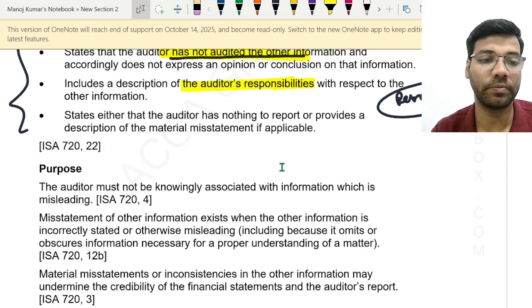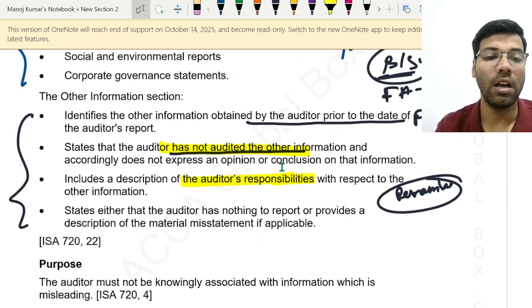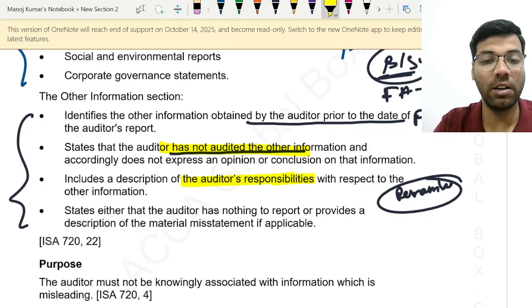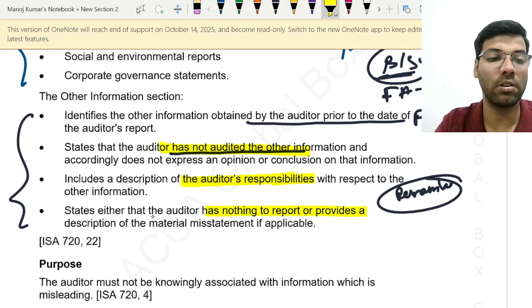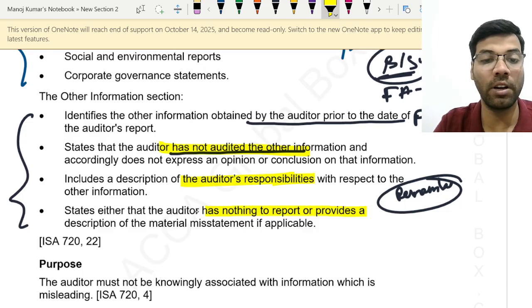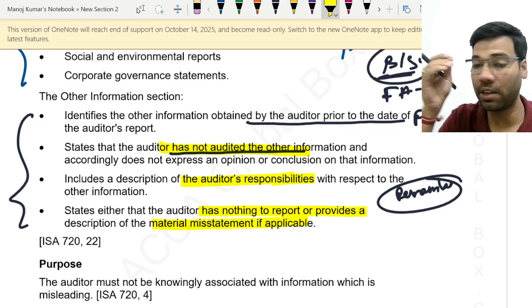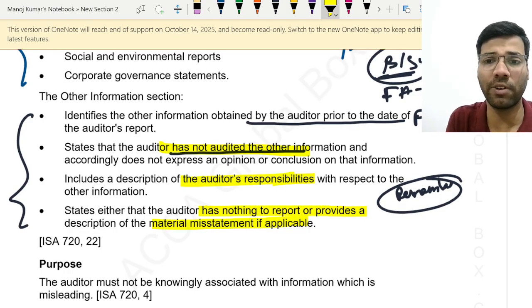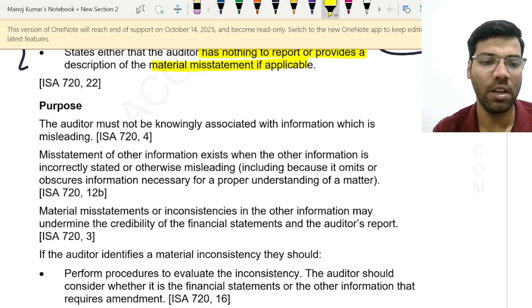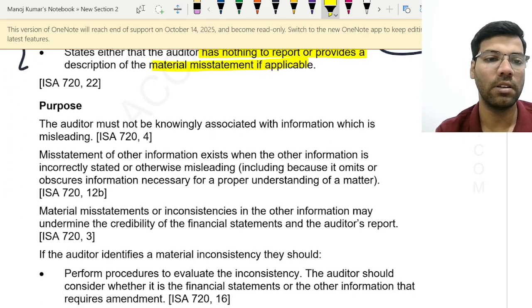And then also state that the auditor has nothing to report. State either that the auditor has nothing to report or provide a description of the material misstatements, if applicable. If there are material misstatements, the auditor is not responsible for that, right? He will only say that there are inconsistencies. Have you all understood these points?